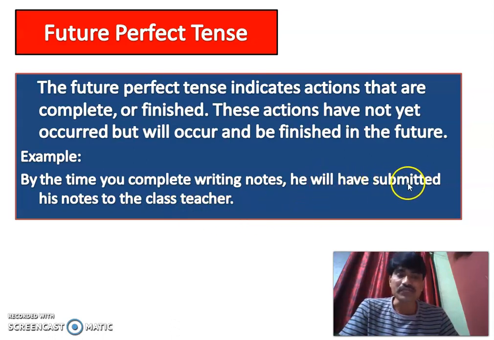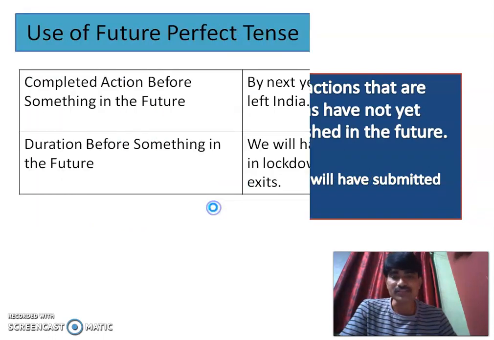Will have submitted. And again, after a modal auxiliary, only the main form of the verb has to be used, and that's why you cannot say he will come submitted. That would be wrong usage. So in order to fulfill the condition of the modal auxiliary, that after a modal auxiliary only the basic form of the verb can be used, that's why the use of have. So he will have submitted his notes to the class teacher.